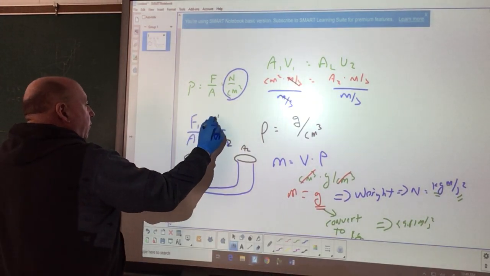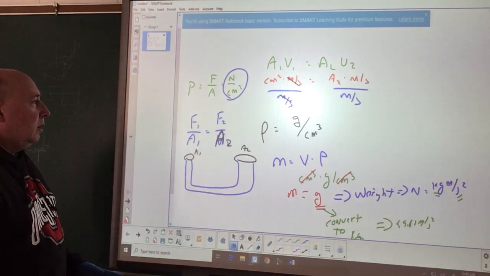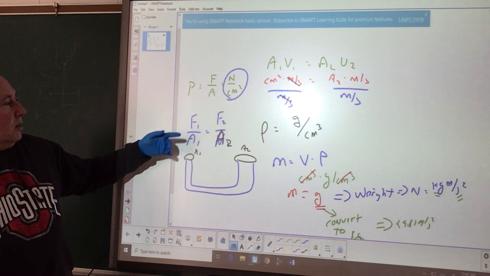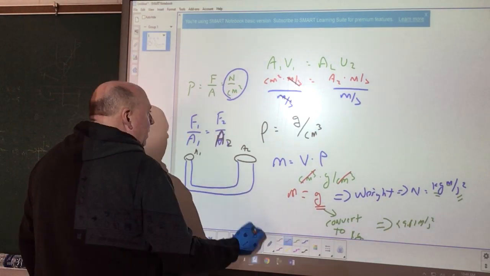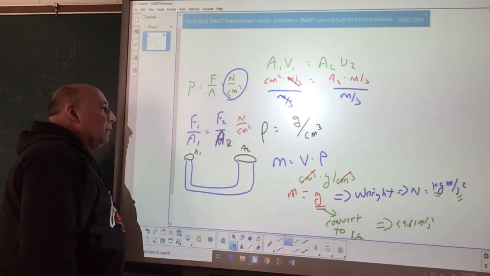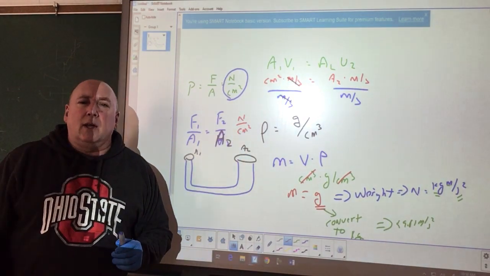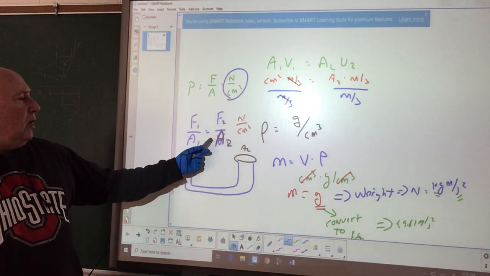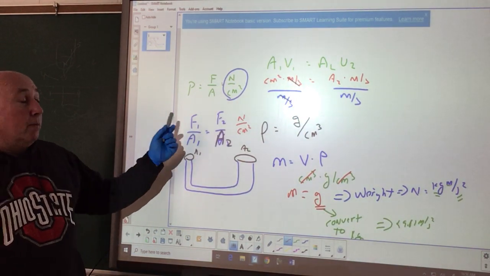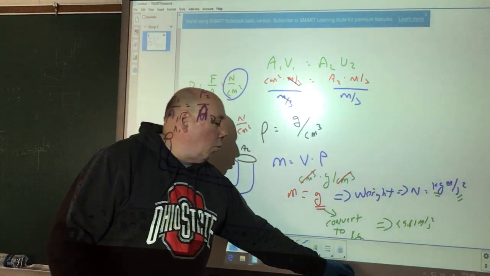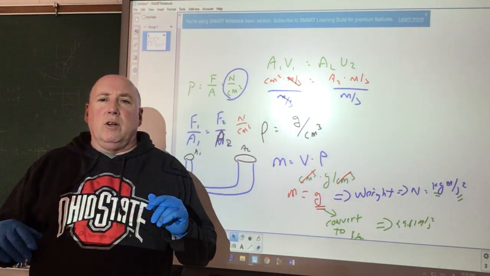Force 1 and force 2, I'm okay with dealing with newtons on top per centimeter squared on the bottom, because my centimeters squared are going to cancel out for me. Or when I try to find my second area here, maybe it's going to be in centimeters squared and my newtons will cancel out for me. It's okay, just be watchful and very mindful of our units as we go through.